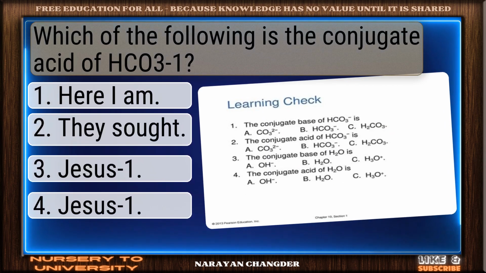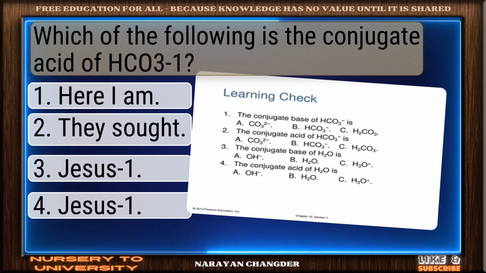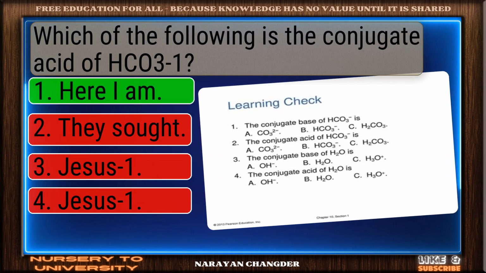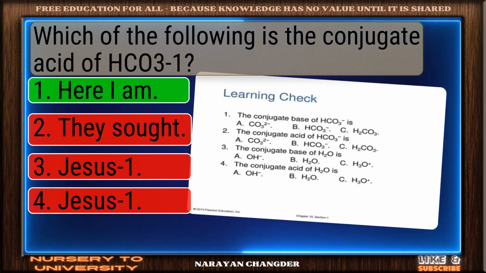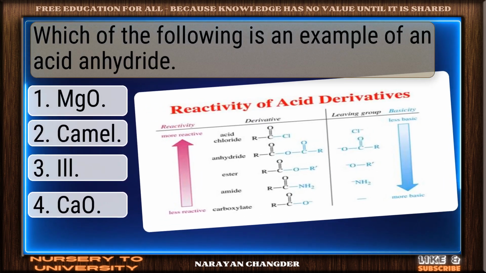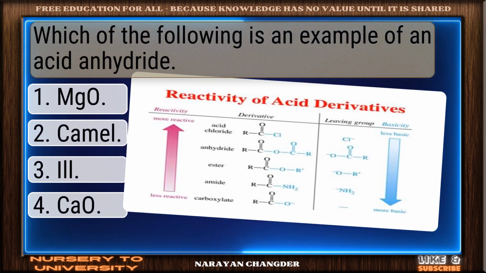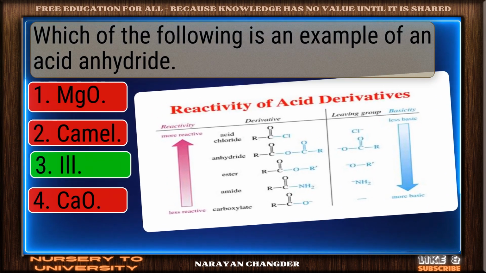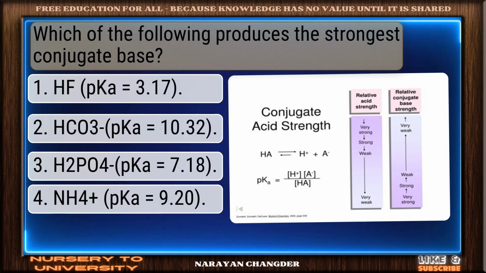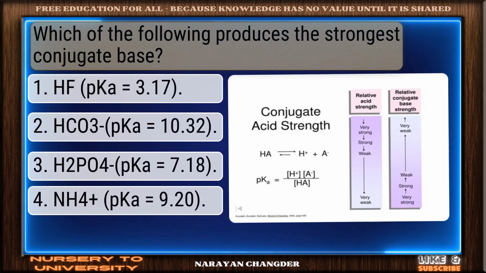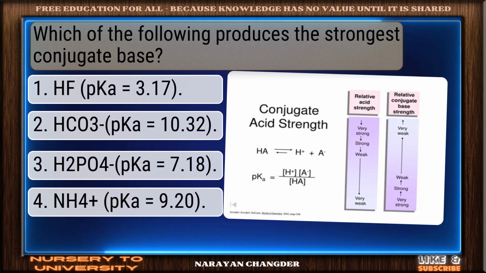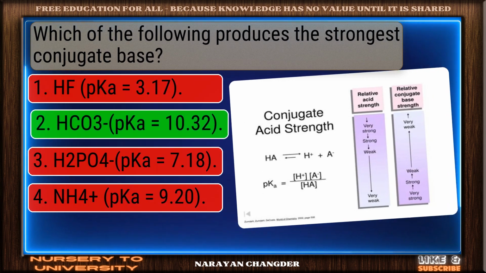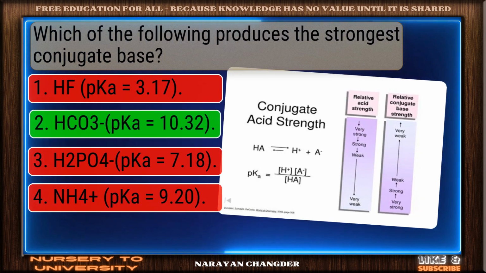Which of the following is the conjugate acid of HCO3-? Good job. H2CO3 works well here. Which of the following is an example of an acid anhydride? You're right. Cl2O is the correct answer. Which of the following produces the strongest conjugate base? Great thinking. HCO3 is the right choice.